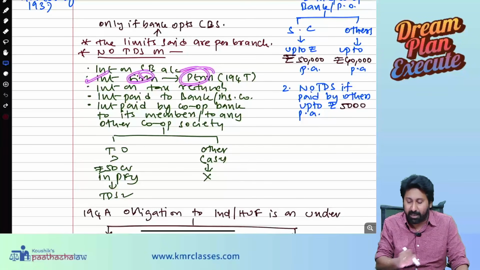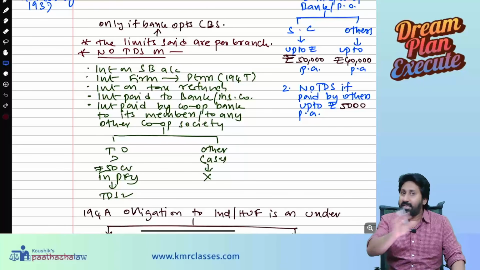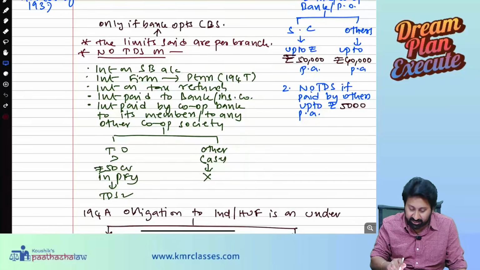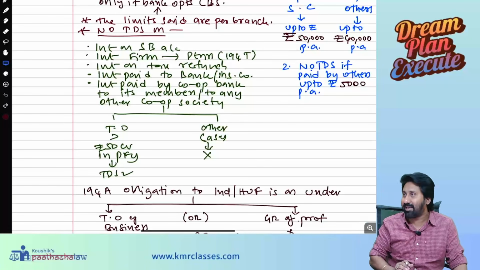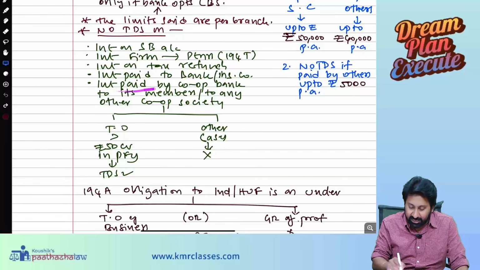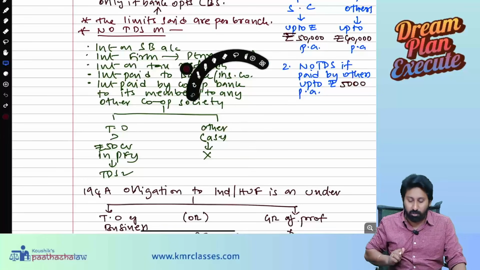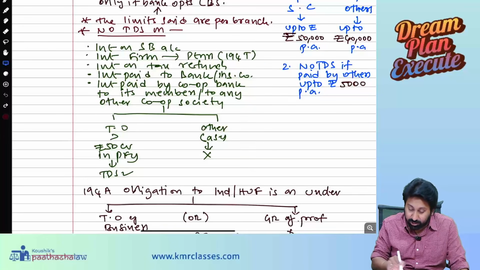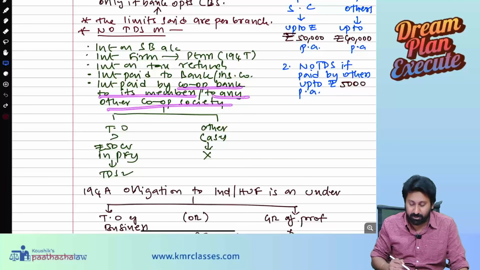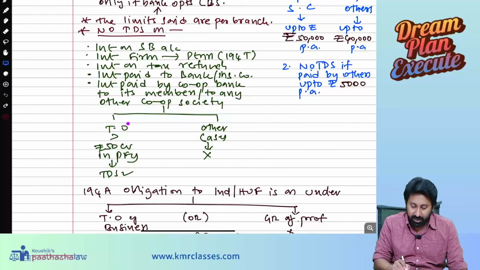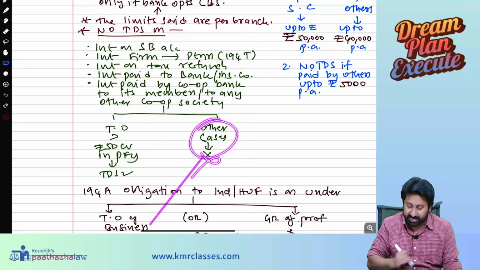Next, very important: no TDS on interest on savings deposit, savings bank account. Interest paid by a firm to the partners, because that is separately governed by 194T. So a firm paying to a partner is not subjected to this section, it is subjected to another section. Interest on tax refund: on tax refund you would otherwise deduct tax, so there is no TDS on that. Interest paid by a cooperative bank to its members or to any other cooperative society: if the turnover exceeds 50 crore in the preceding financial year, TDS is required. In all other cases, TDS is not required.